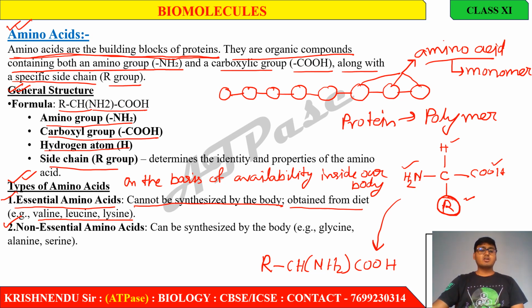Now, which are non-essential amino acids? These amino acids can be synthesized in our body. I mean, whenever I need this type of amino acid, our body can synthesize it on its own. So they are non-essential amino acid. For example, glycine, alanine, serine, these are non-essential amino acids. I hope that this slide is clear to everyone. Now, move to the next slide.